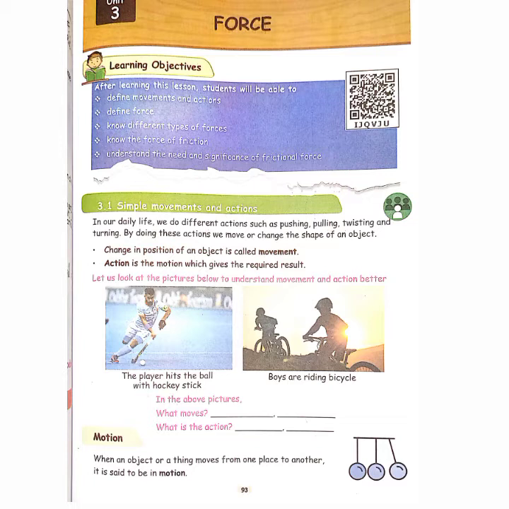The change in position of an object is called movement, so here we are going to see about objects only. What moves here? The ball. Next, the bicycle. So you have to write first the ball, next the cycle. What is the action? What are we doing? Hitting the ball. That is the action. Riding the cycle. That is the action.